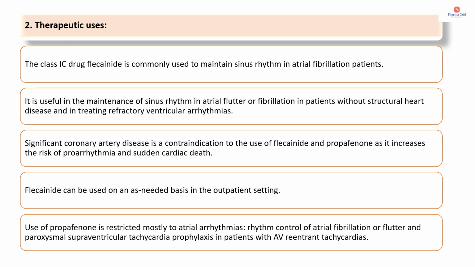Significant coronary artery disease is a contraindication to the use of flecainide and propafenone as it increases the risk of proarrhythmia and sudden cardiac death. Flecainide can be used on an as-needed basis in the outpatient setting. Use of propafenone is restricted mostly to atrial arrhythmias, rhythm control of atrial fibrillation or flutter, and paroxysmal supraventricular tachycardia prophylaxis in patients with AV reentrant tachycardias.